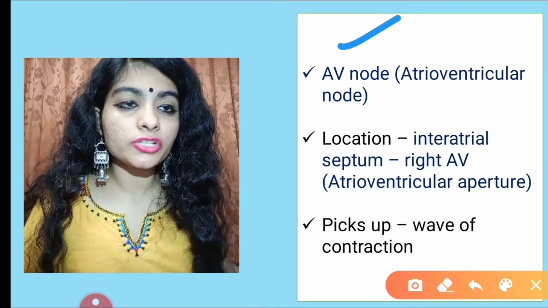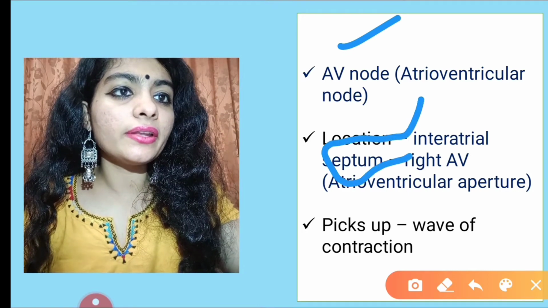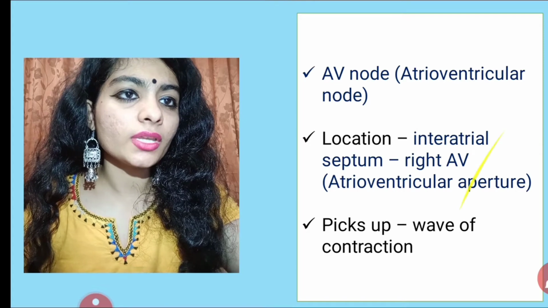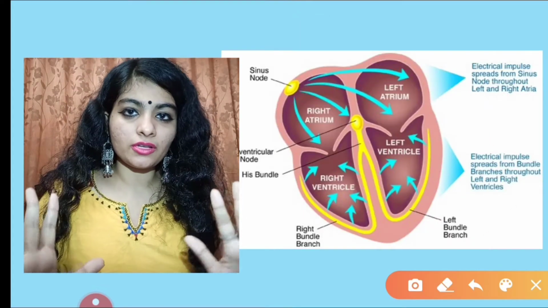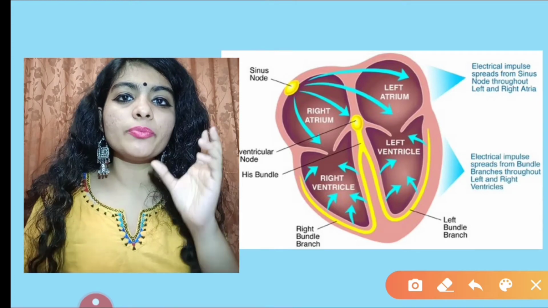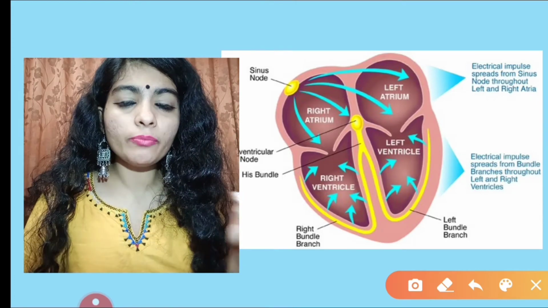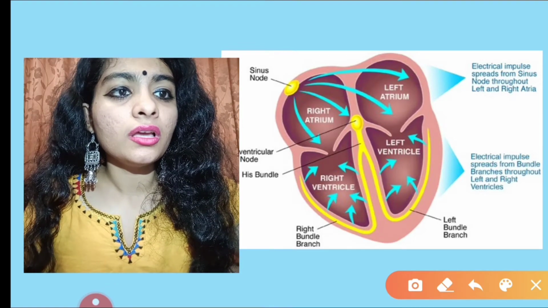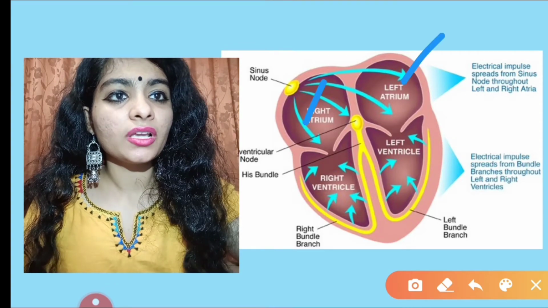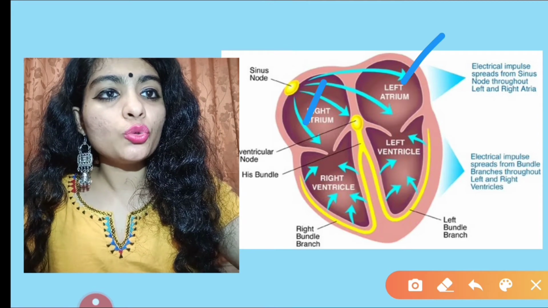Now where is the location? It is present in the interatrial septum. No worries. Interatrial. Inter means between. Between what? Between atrium. Interatrial. So where are the atrium? One is here, one is here. So between these two atrium,